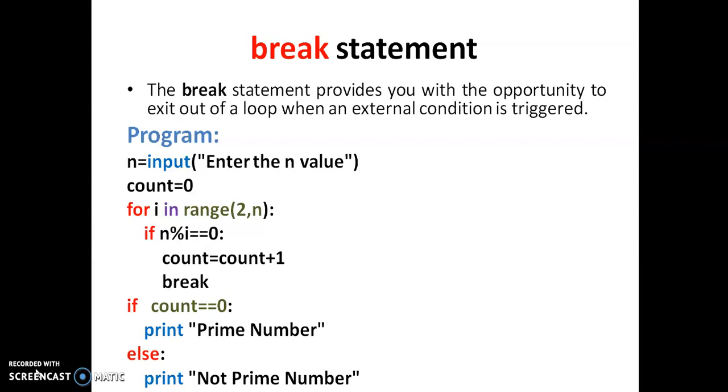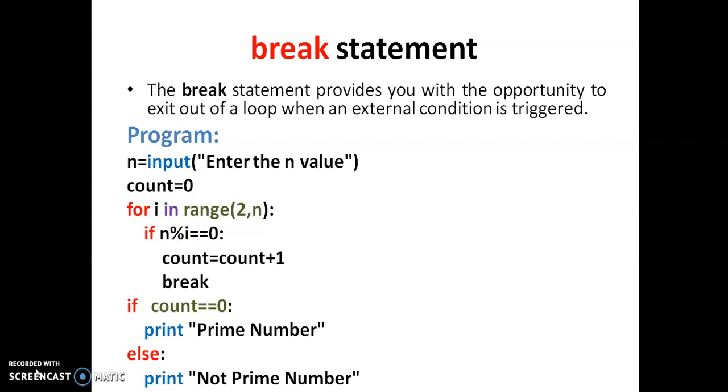That is, if the number is divided only by itself and one, then it is a prime number. Otherwise, it is not a prime number. So we are checking the count of the factors from 2 to less than n, that is 2 to n minus 1. If there is any factor in that range, then we will say that the number is not a prime. If there are no factors between 2 and n minus 1, then it is a prime number.